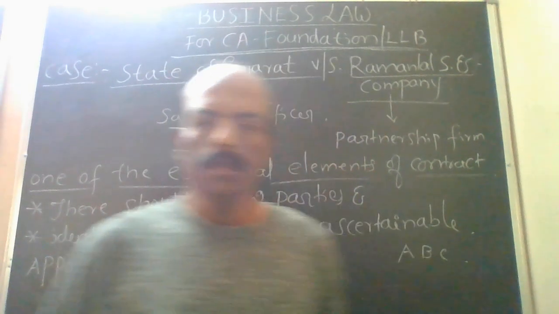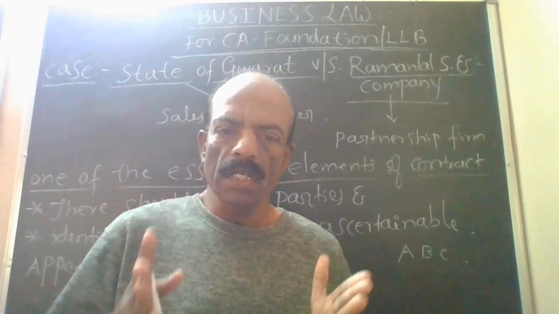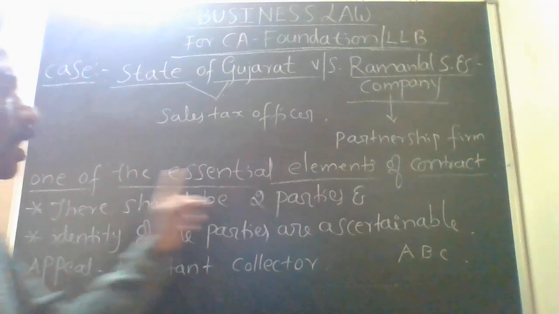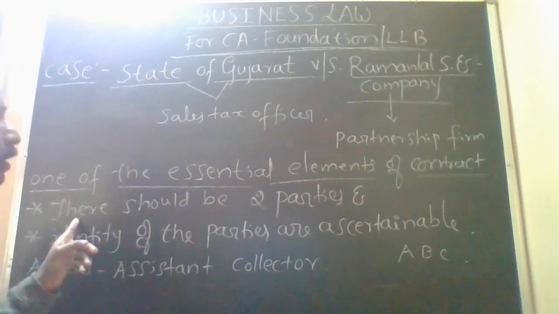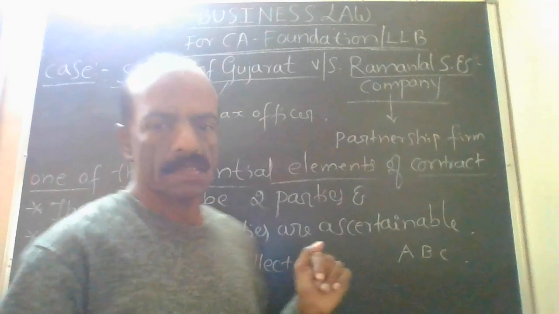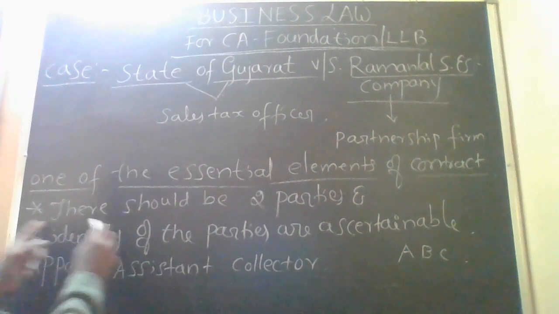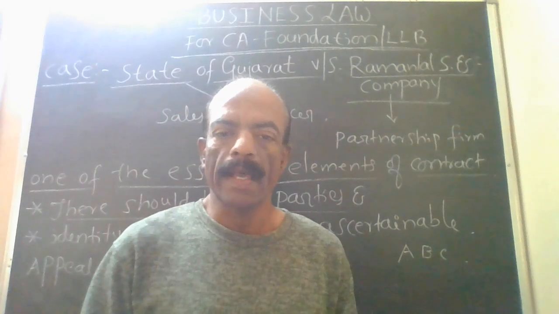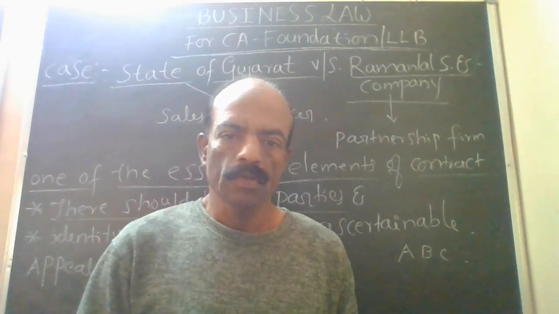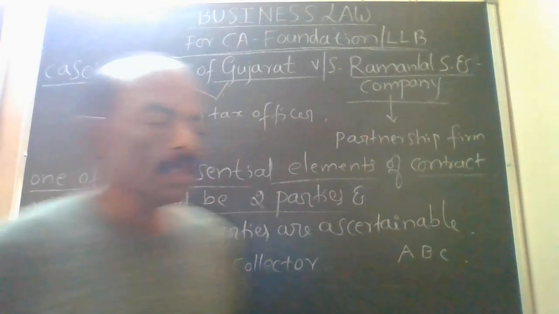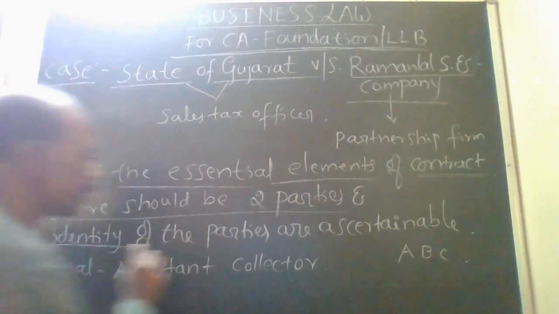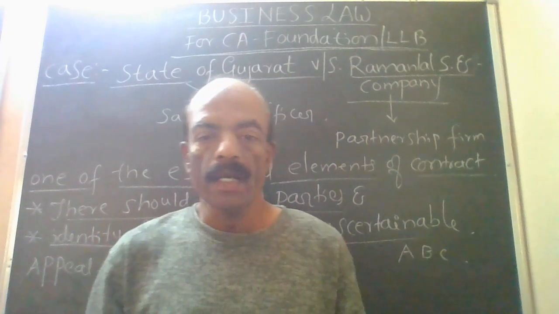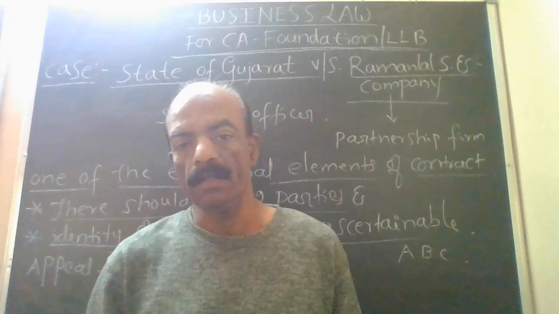One of the essential elements of a contract is that there should be two parties. One makes an offer and another person accepts it. And the second is that the identity of the parties is ascertainable.